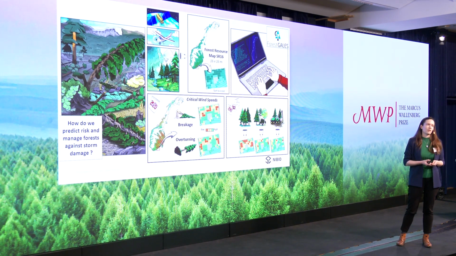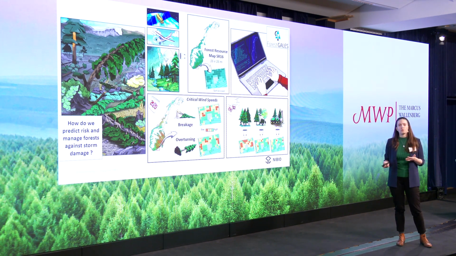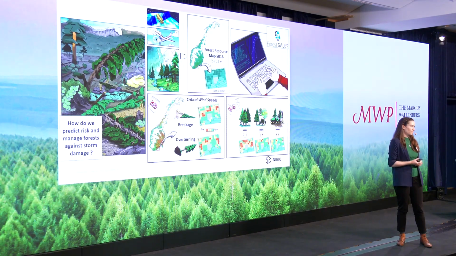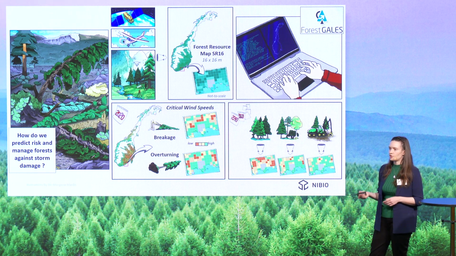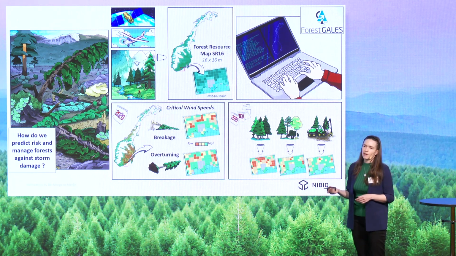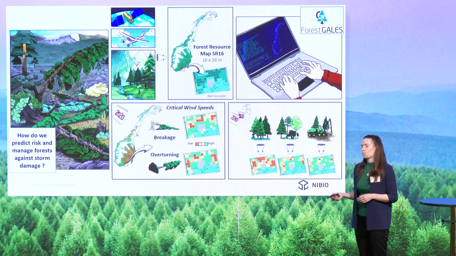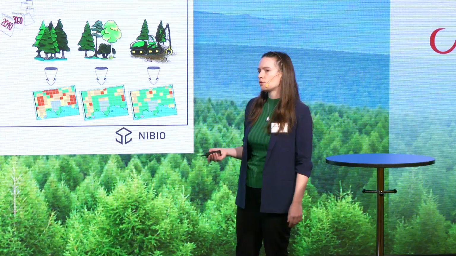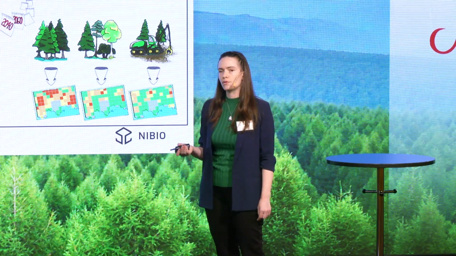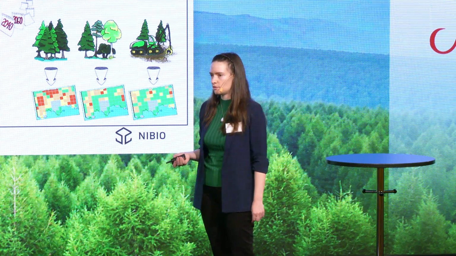However, assessing the storm damage risk in forests is complex because it depends on the characteristics of the trees, the soil, and the landscape. Therefore, we need to combine national data and models into simple and useful risk metrics. First, we need a map of the forest attributes, such as the tree species, the tree heights, at a high spatial resolution. By combining remote sensing data, topography models, and the National Forest Inventory data, we have at our disposal in Norway a detailed national map with a spatial resolution of 16 meters.